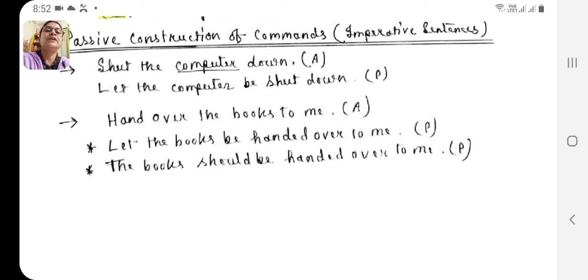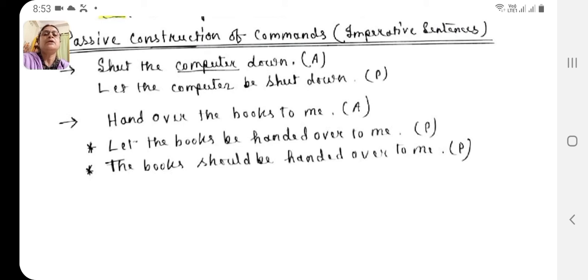So, let, then the object is the computer, then be. Let the computer be, then the third form of the main verb, that is shut, and it will remain shut, then down. Let the computer be shut down. If we convert it into passive with the help of should, the other way, what will be the passive form? We shut the computer down. The computer should be shut down.